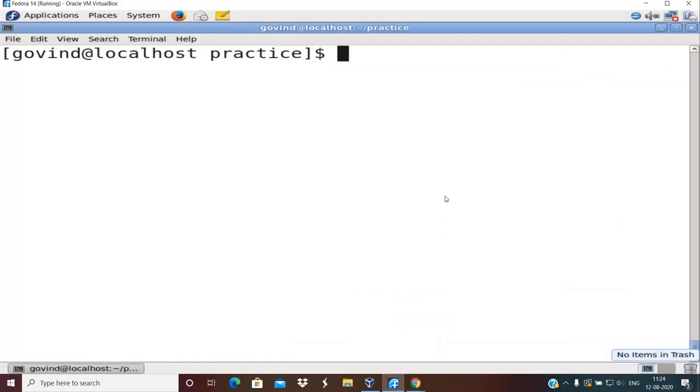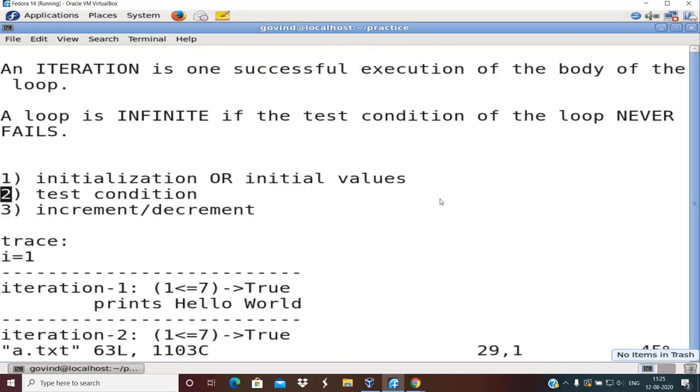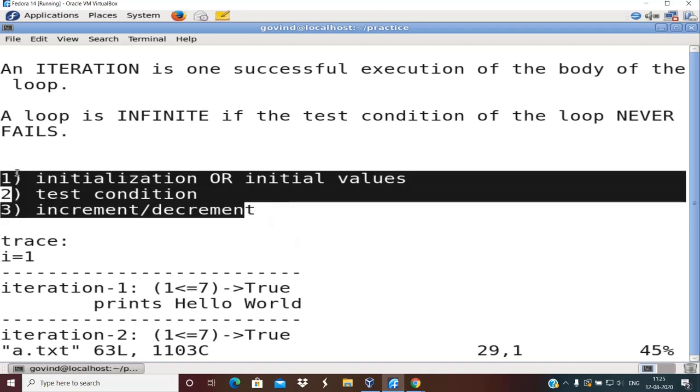It should become false after some time. So you are supposed to design your initial values, test condition and increment or decrement so that after some iterations it will become false. If it doesn't become false, it always goes in an infinite loop. Now we have seen these three important aspects of loop: initialization, test condition and increment or decrement.